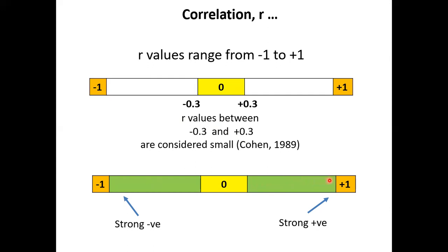So here is very strong. Same thing, also getting stronger and stronger, but in the opposite direction. So you want to know, does the correlation fall inside here, close here, or far from here? Either side. We look at the absolute value and also the p-value.